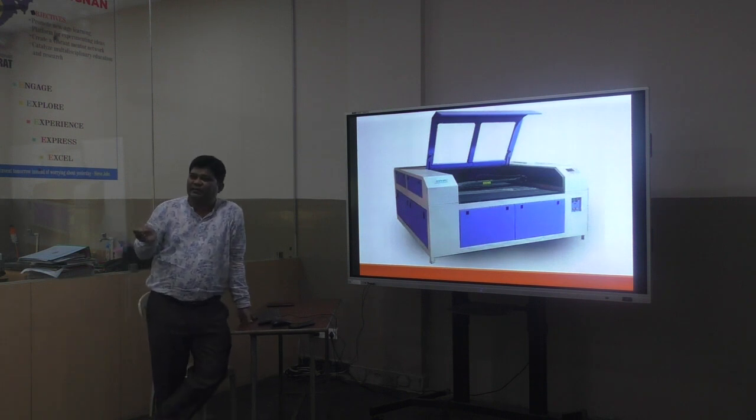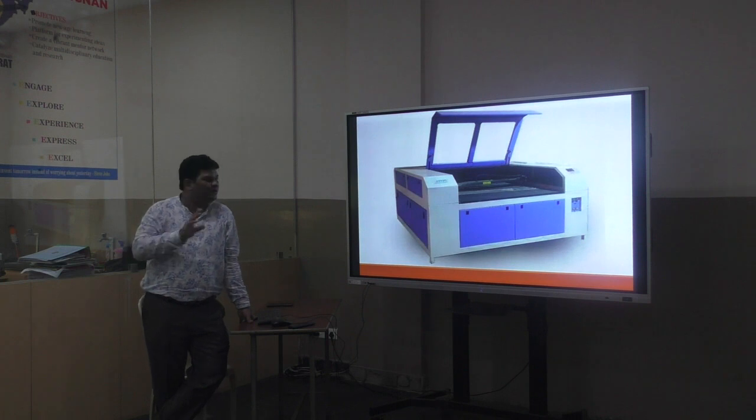Acrylic sheet from 3 mm, 6 mm up to 12 mm can be easily cut. Medium density fiber wood, just like plywood, can also be easily cut. And there are some machines which can cut metal also. But the machine which we have is not suitable to cut metal. But there are some machines which can easily cut metals.